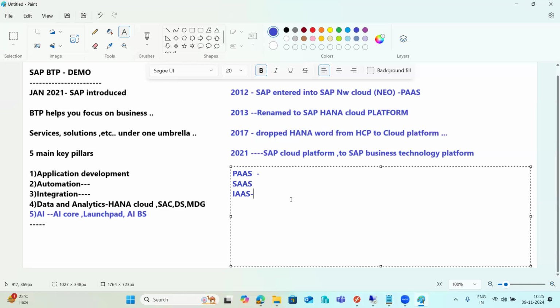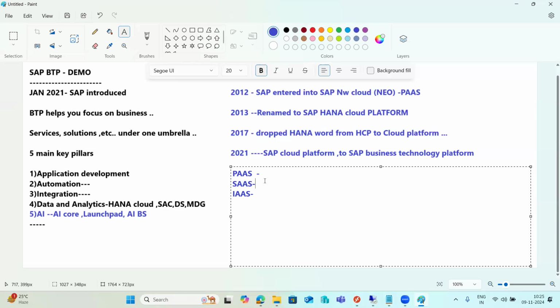You can directly log into the platform, all the applications and services are available, and you can start coding and developing. You no need to worry about the infrastructure, hardware, space, memory, CPU. Everything will be in the cloud, so you can just focus on the business logic, right? That is the platform as a service.